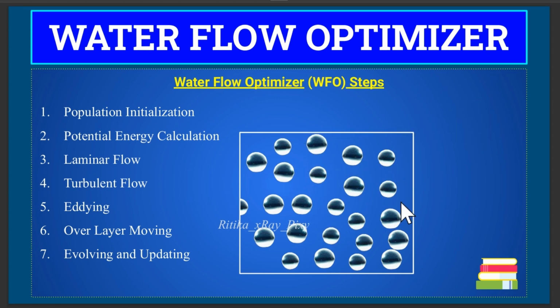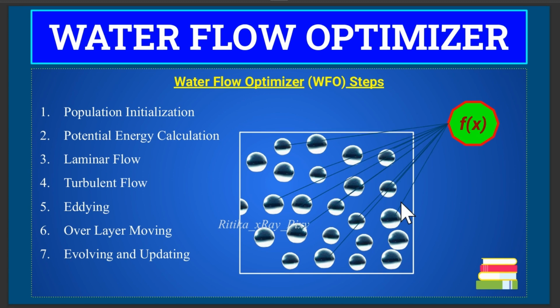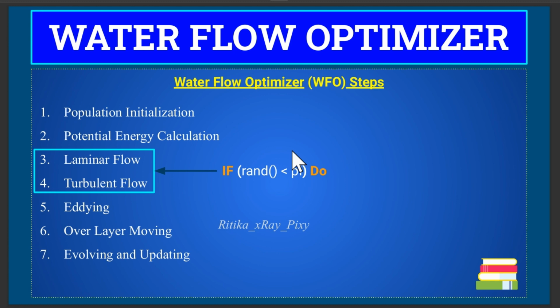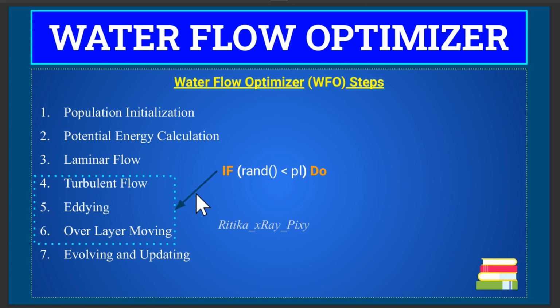After that, we will calculate the potential energy, that is the objective function value. Then we will start the main loop. For each iteration, we will decide whether we will apply the laminar flow or turbulent flow, that is selected based on a probability threshold. We will apply laminar flow if the probability threshold value is greater than the random value, else we will apply turbulent flow. And in turbulent flow, we have further jostling, adding, and overlayer mixing. Then we will evaluate and update position, and repeat the loop until the stopping condition is met.